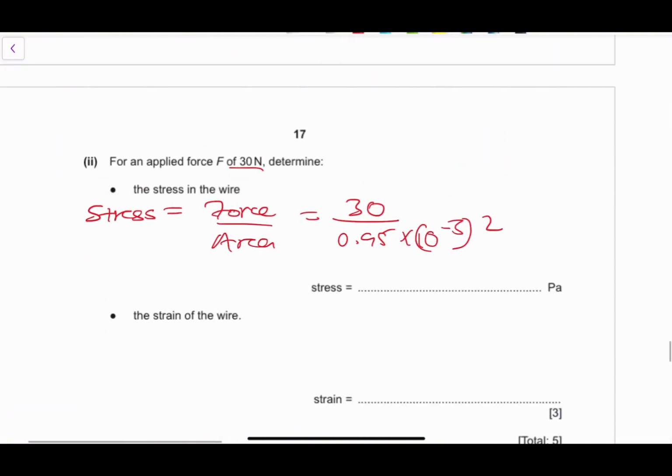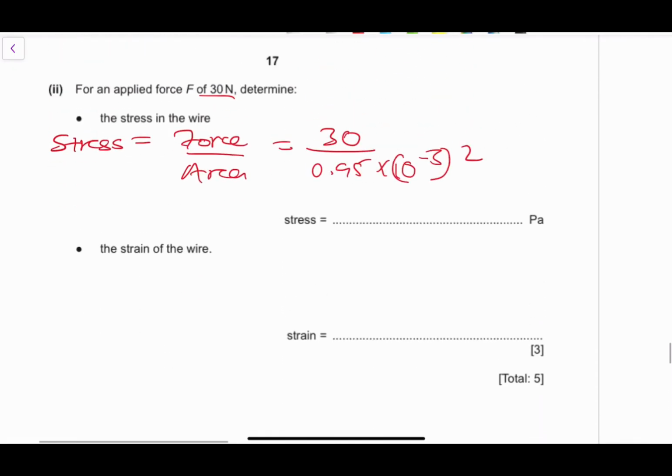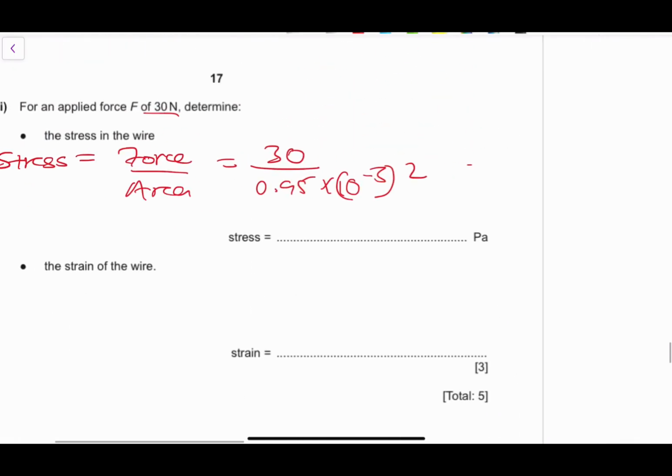If it was centimeter squared, you just say (10 to the power of -2) squared. If the question says decimeter squared, it's just (10 to the power of -1) squared, right? That's what you do for area conversion. That gives you a stress of approximately 3.2 times 10 to the power of 7.